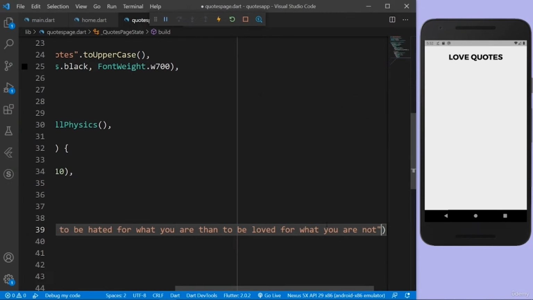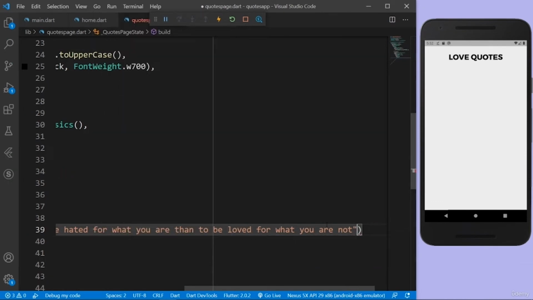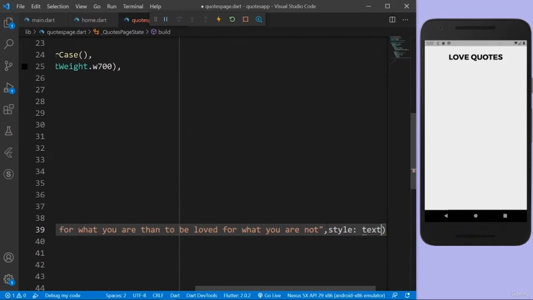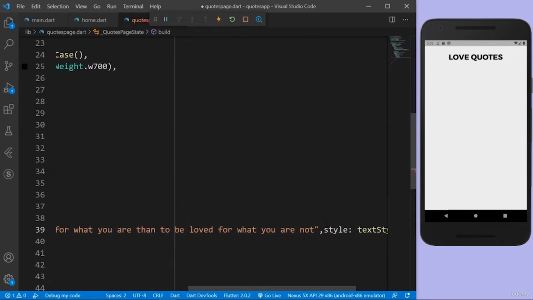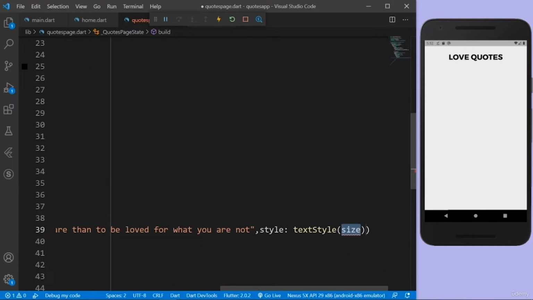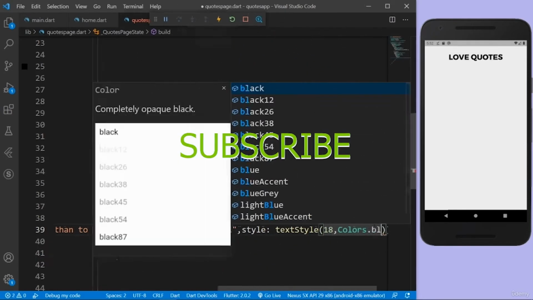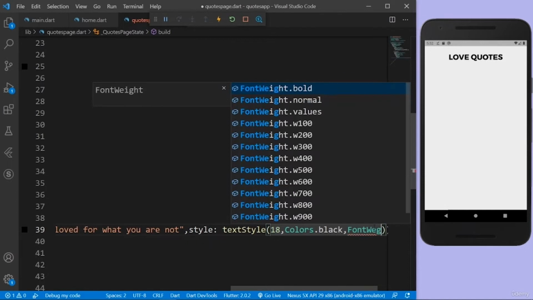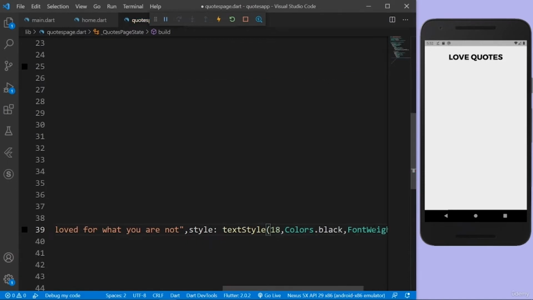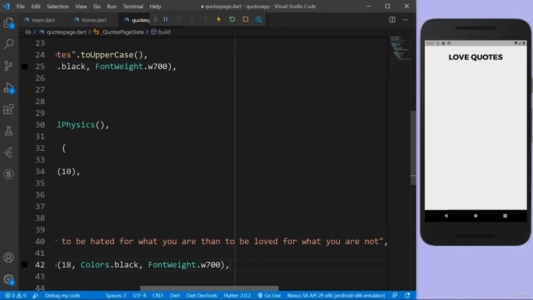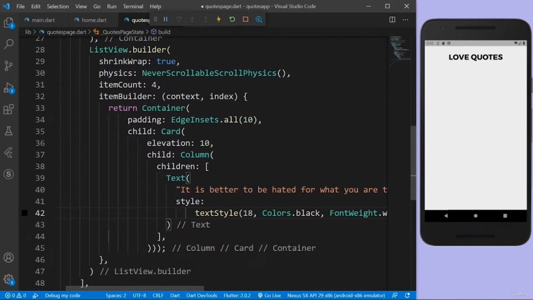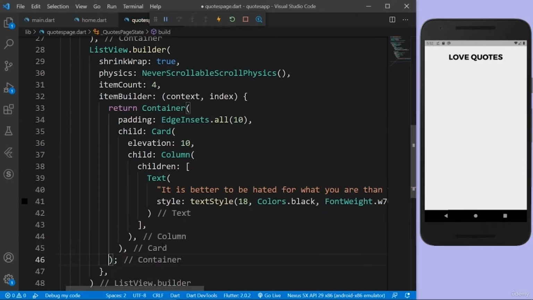So this is our quote and let's give some styling. Let's use the text style function again, and we have to give the font size, the color, and the font weight. So the size is going to be 18 pixels, and the color is going to be color.black, and the font weight is going to be font weight.w700. Let's format everything. And I didn't give any width and heights because they should actually calculate depending on the text. So I don't know how long my text will be, that's why I'm not giving any width and height values. It will automatically calculate it.